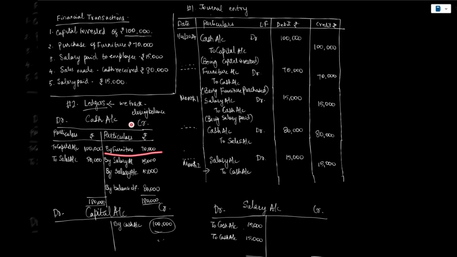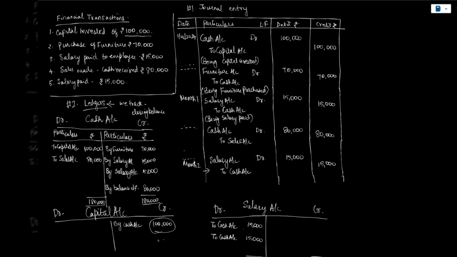Why is this ledger process actually needed? It helps in tracking the closing balance at any point of time. Say, for example, I have made a purchase of furniture and I have paid salary of 15,000.